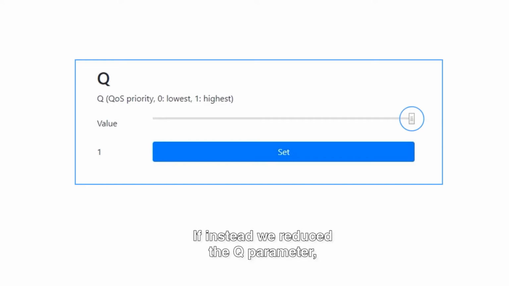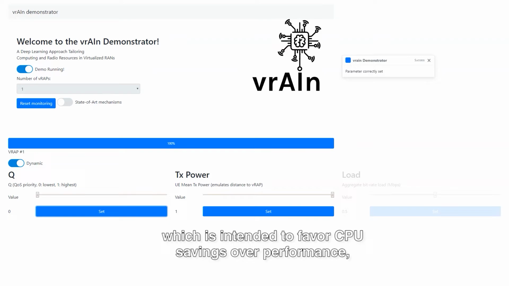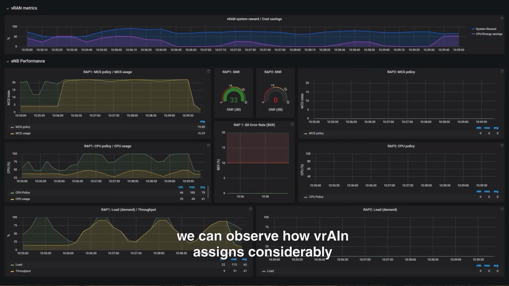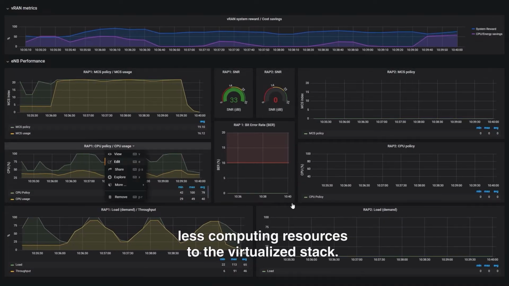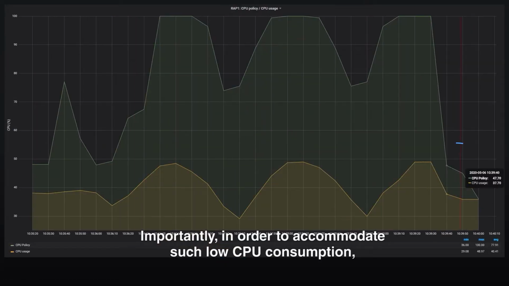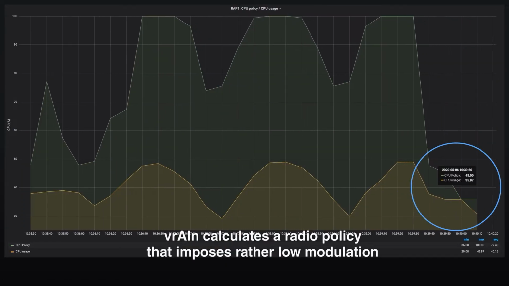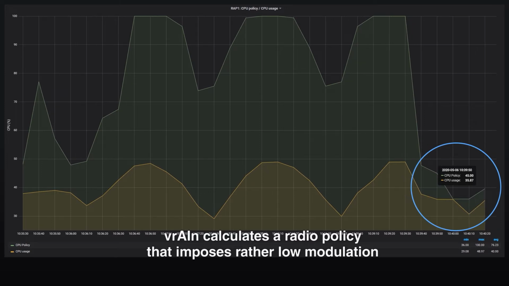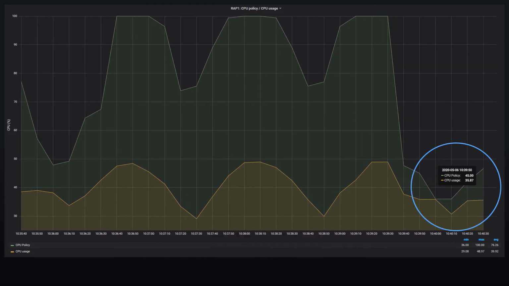If, instead, we reduce the Q parameter, which is intended to favor CPU savings over performance, we can observe how vRAIN assigns considerably less computing resources to the virtualized stack. Importantly, in order to accommodate such low CPU consumption, vRAIN calculates a radio policy that imposes rather low modulation and coding schemes, and hence lower throughput.